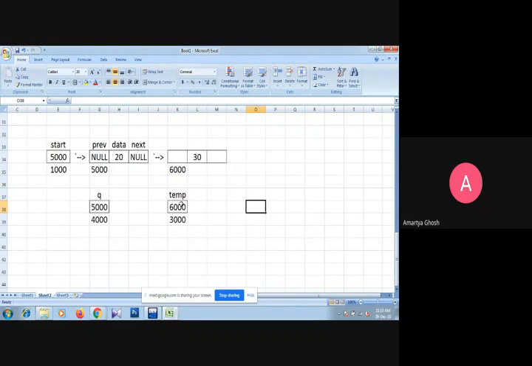Whatever the value of temp should be assigned into next of the last node of the current list, which is linked by q. So q arrow next equals to temp, where we will assign this 6000. That is the code.